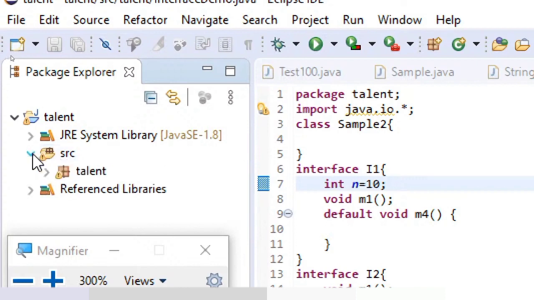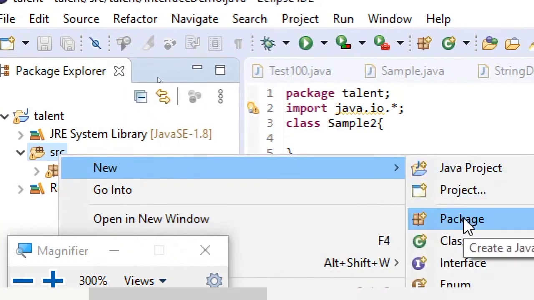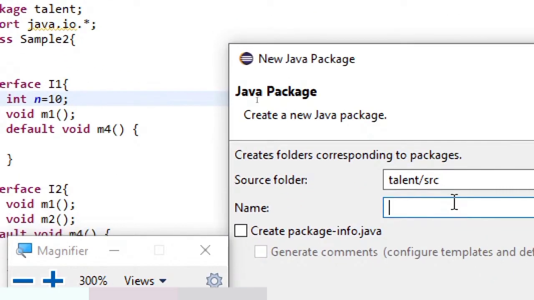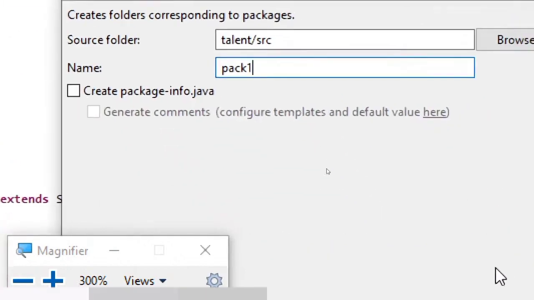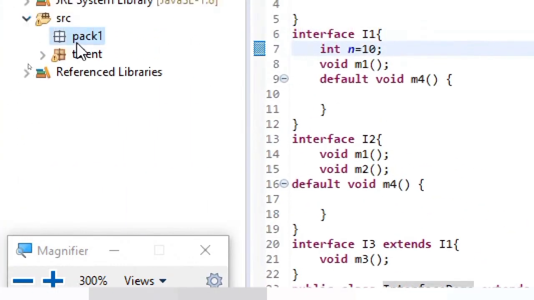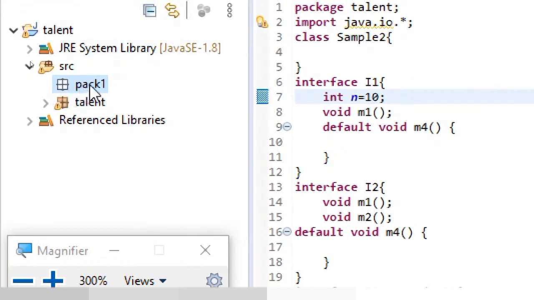Now here I'm just expanding my source package, and here you can see the src folder. In my src folder I'm doing right click and going for New, and then here you can see Package. Just click on Package and give a name. I'm using the name pack1, and click on Finish. Now you can see pack1 is created, and the color difference you can see is only because it's blank.